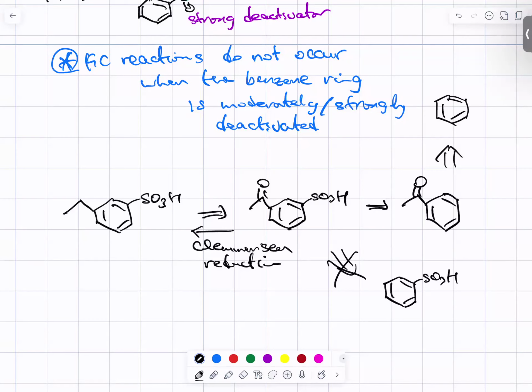This one works because the acyl group is a moderate deactivator and meta director. So next, when you do sulfonation, it will be substituted at the meta position. It works well. So this is the proper way.